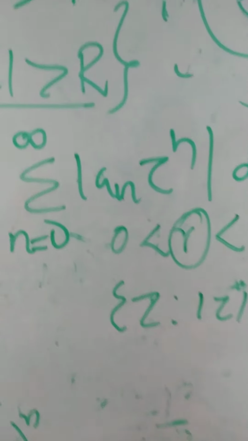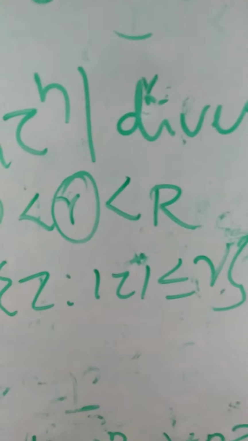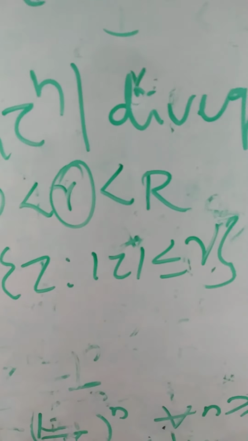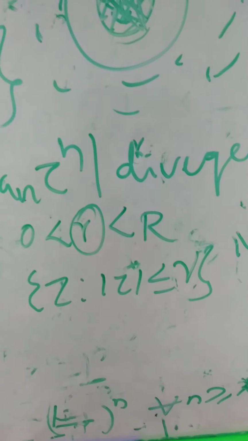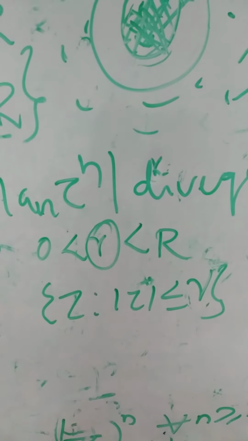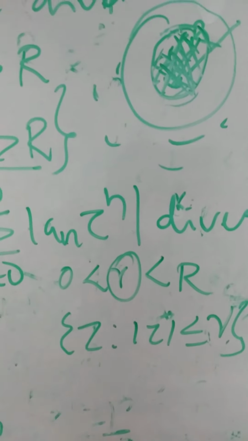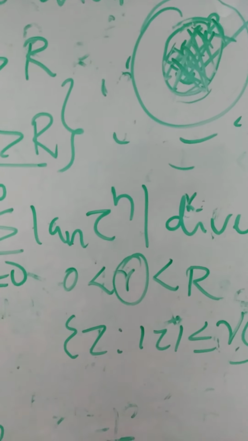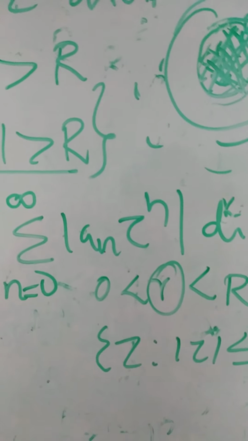It is a disk. We consider the points interior to mod z equal to r. So the set of all z such that mod z is less than or equal to r means this portion. On this portion, you have to show that your series converges uniformly. So we have mod z is less than or equal to r.